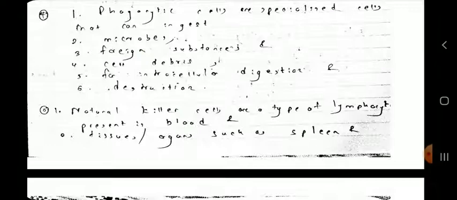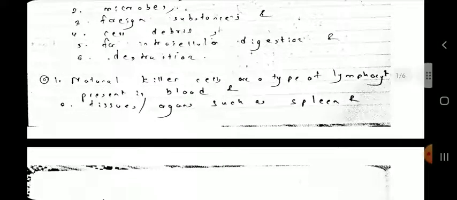Now the sixth definition. Natural killer cells. So what are they? Natural killer cells are a type of lymphocytes. Where are they present? Present in the blood and tissues or organs such as spleen and lymph nodes, right? What's their function?